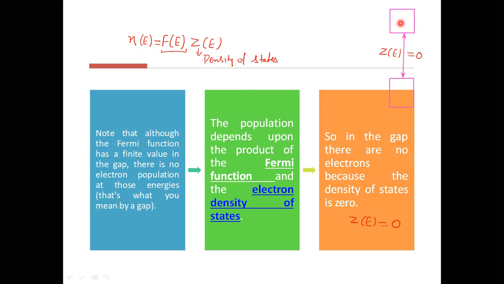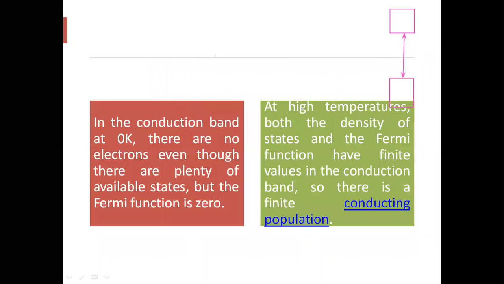Let's discuss the case within the conduction band. So what happens in the conduction band at T equal to 0 Kelvin? We noted that within this conduction band, at T equal to 0 Kelvin, Fe is 0.